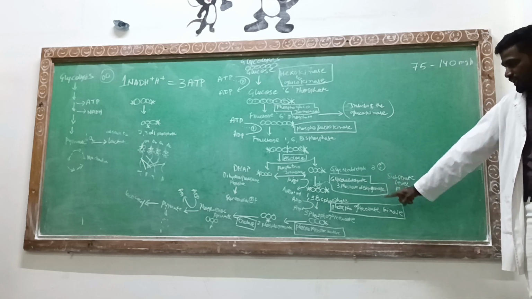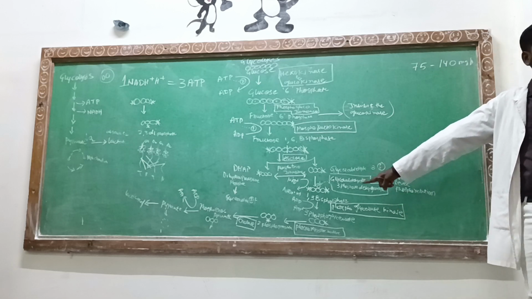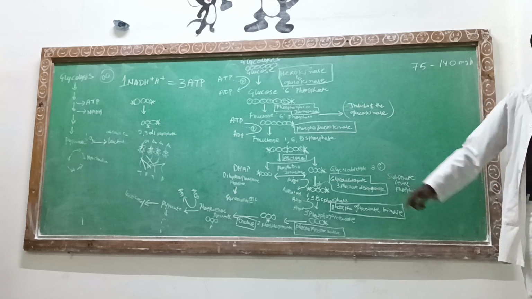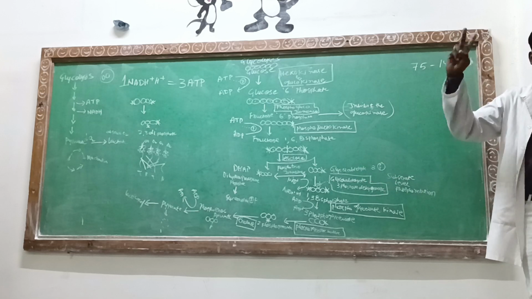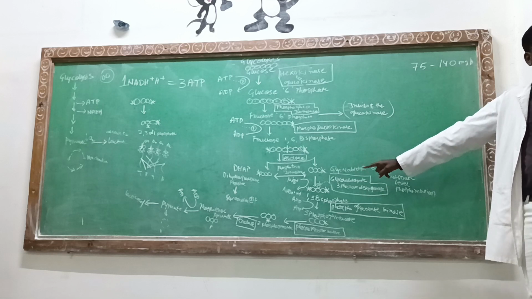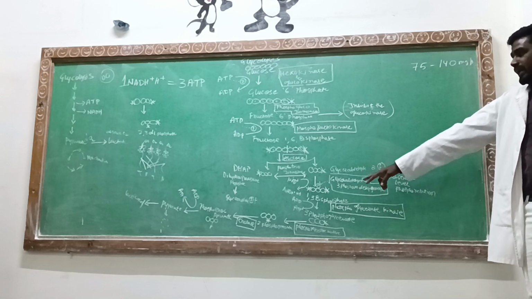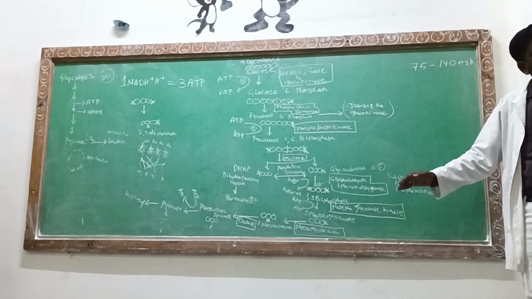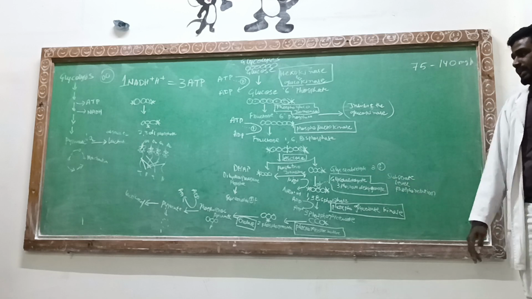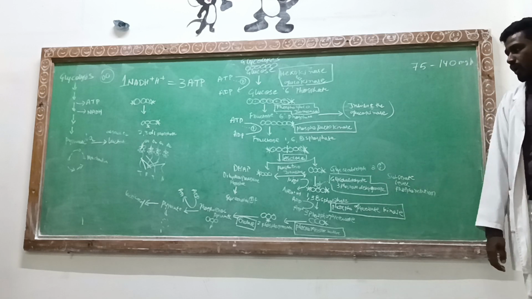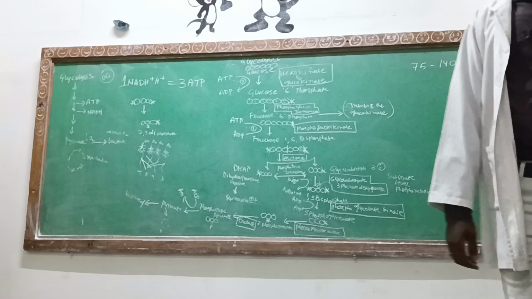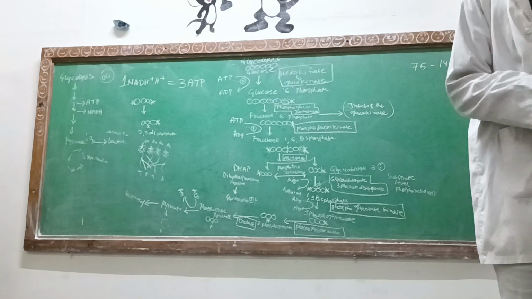Now from 3-phosphoglycerate, the position of the phosphate group shifts from the third to the second position, which is called 2-phosphoglycerate. From 2-phosphoglycerate, it turns into phosphoenolpyruvate.